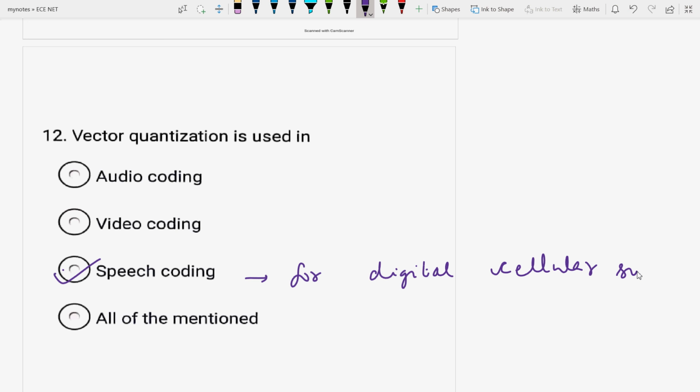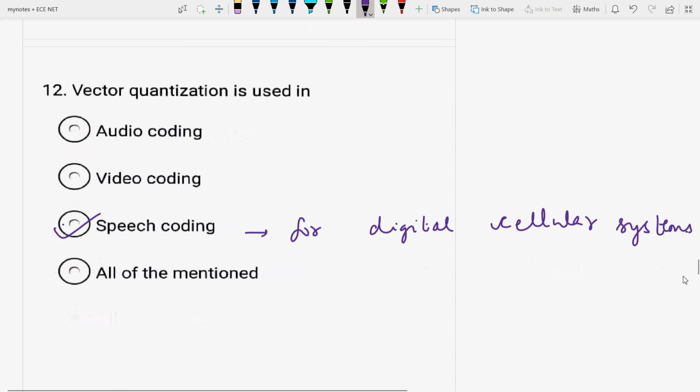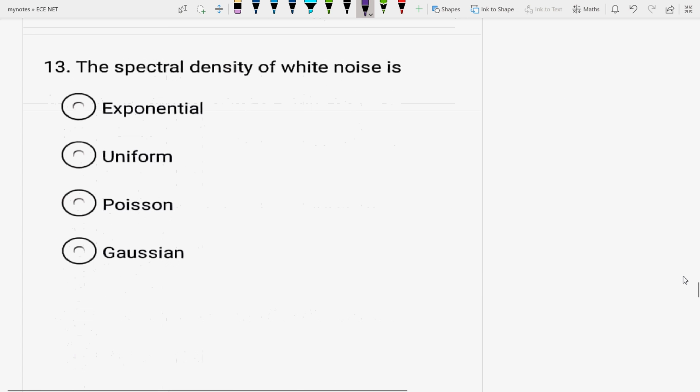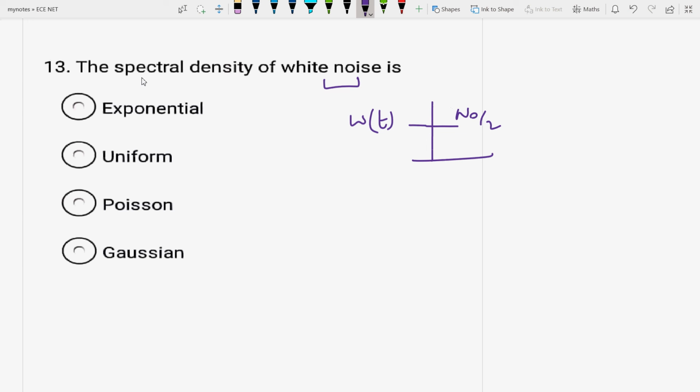Spectral density of white noise. See, this is white noise. You know white noise has a wide PSD. PSD is spectral density, the power per unit bandwidth as a function of frequency. So is the spectral density of white noise exponential in nature? No, it is uniform in nature, neither Poisson nor Gaussian. Okay, because it has a high range of frequencies. It exists from minus infinity to plus infinity.